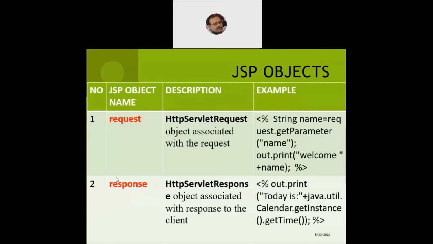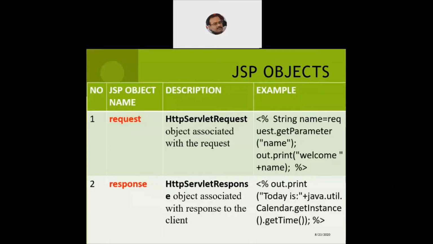So first is the JSP object called the request object. Now, the appropriate matching interface behind the scene is the HTTP servlet request. So the programmer will only require the knowledge of the request. The programmer does not need to worry about what is happening behind the scene. But behind the scene, the request will be an object of the HTTP servlet request. So this object is associated with particular classes and interfaces, because some of them will be linked to the classes and some of them will be linked to the interfaces.